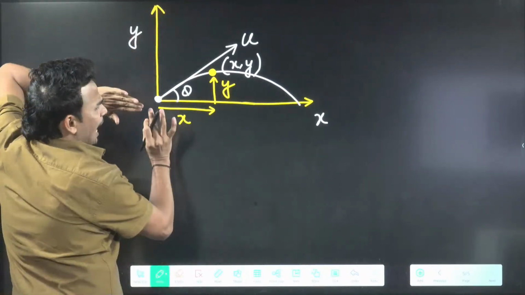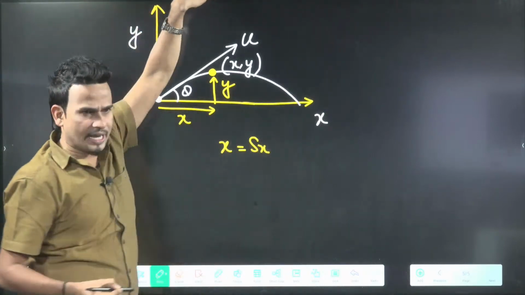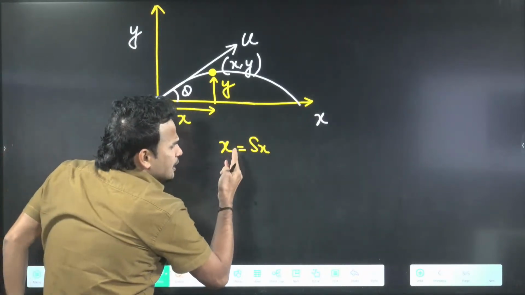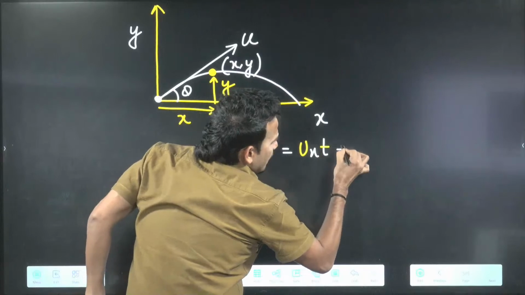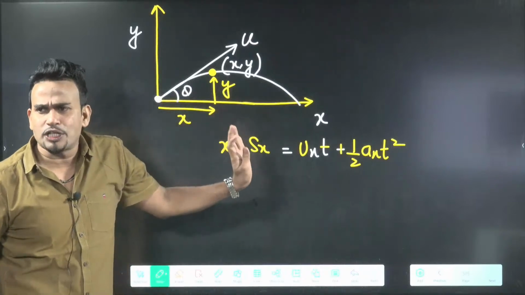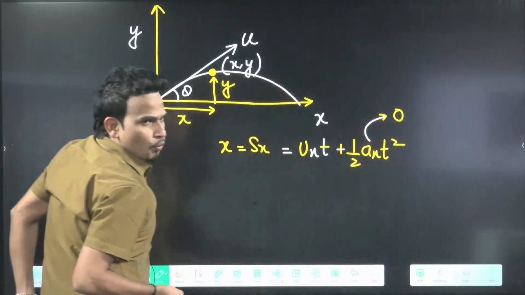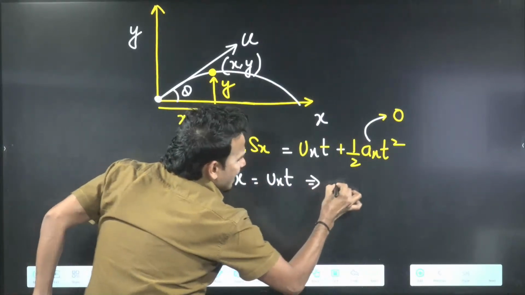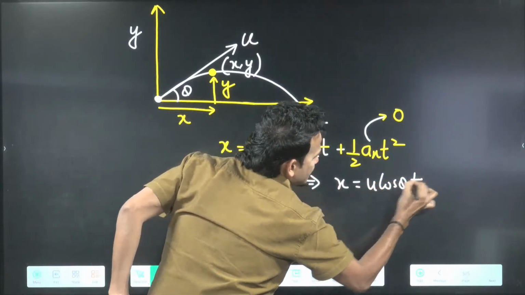If anyone asks me, sir, find the x coordinate. The x coordinate means displacement along the x-axis, how much it is moving along the x-axis. So Sx will be ux into t plus half ax into t square. We are just using the second equation of motion. But you already know ax will be 0. That means the x coordinate will become ux into t, and ux is your u cos theta. So u cos theta into t.